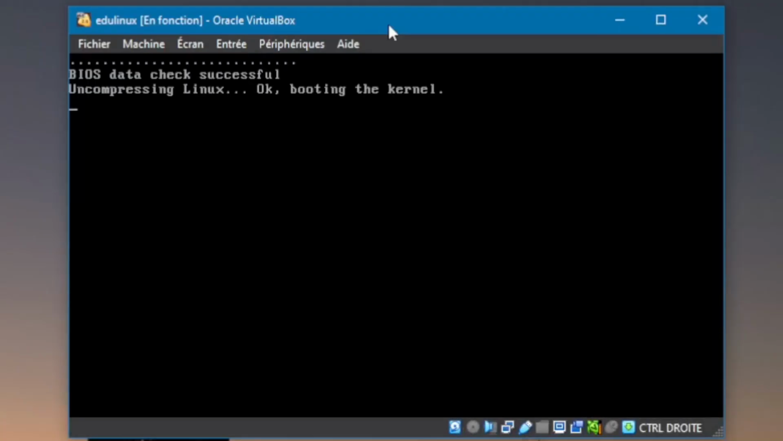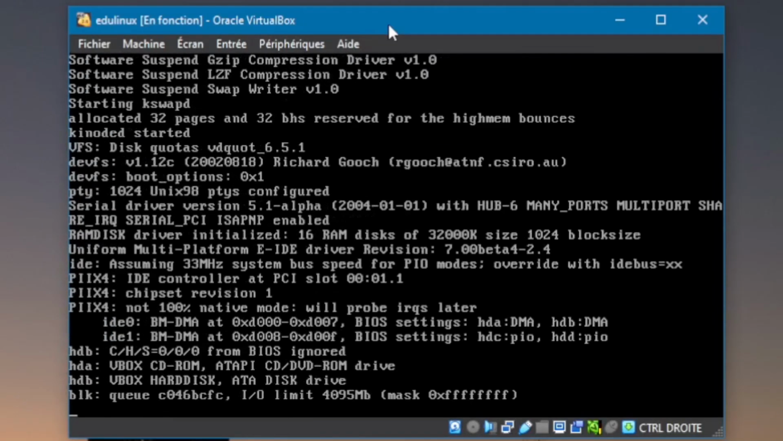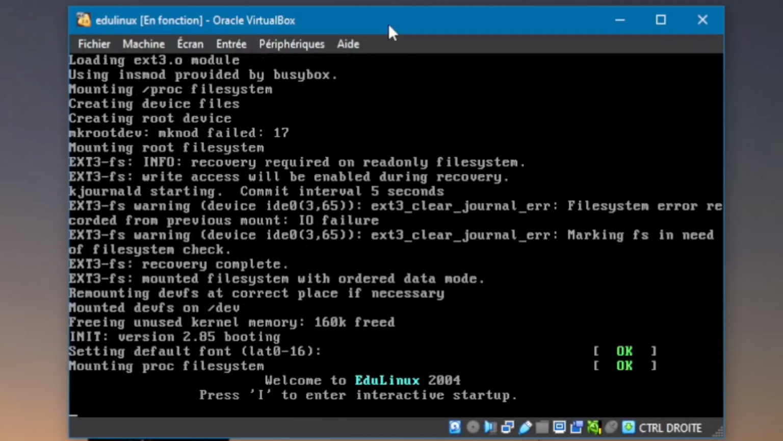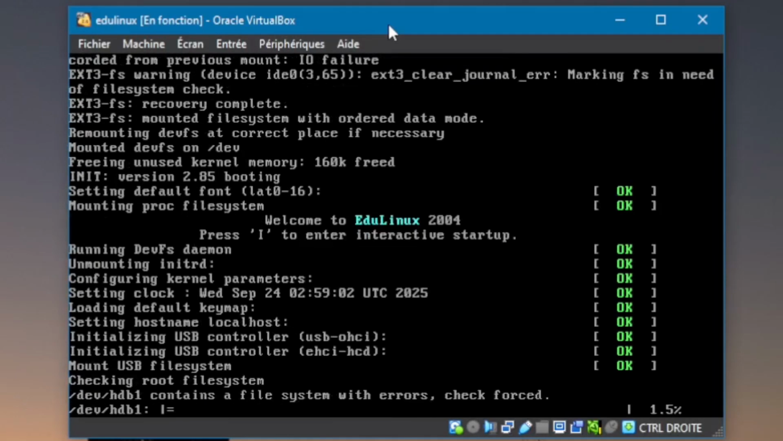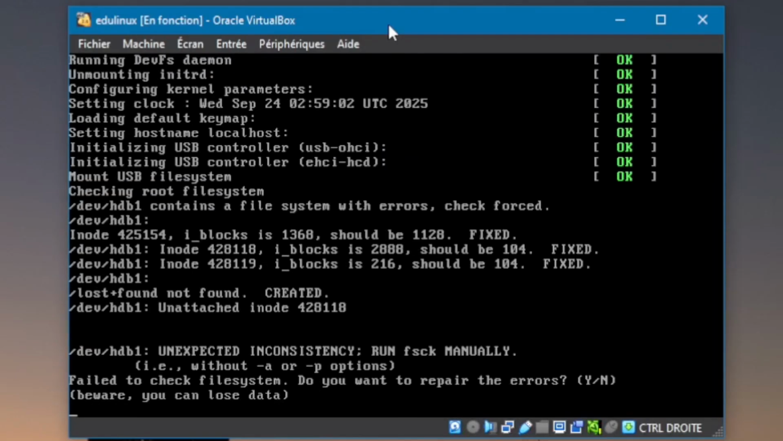Alright, let's see. Okay, normal so far. Okay, so it is working. Oh, so it's checking for errors. So it was partly corrupted, apparently. Failed to check file system. Sure.